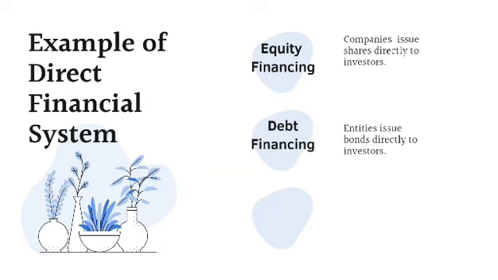Debt financing. Companies borrow money by selling bonds directly to investors. Example, buying a bond where the company promises to pay you back later with interest. Direct means there's no middleman. The company talks straight to the investor.